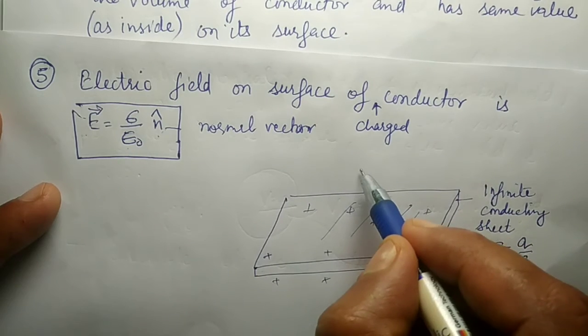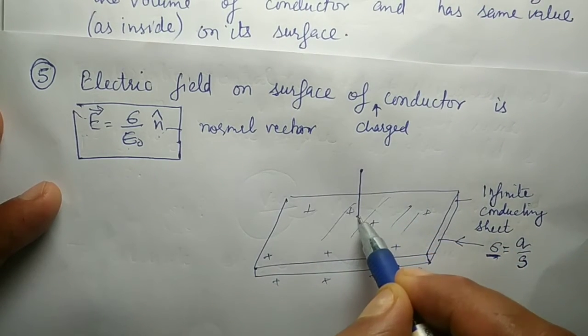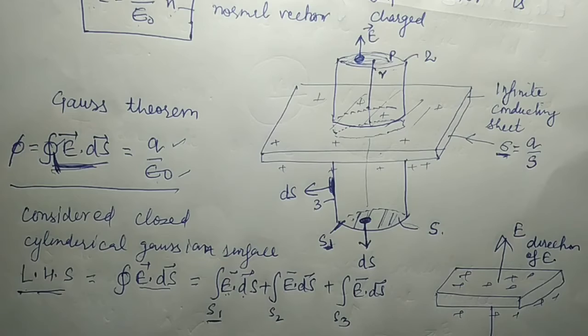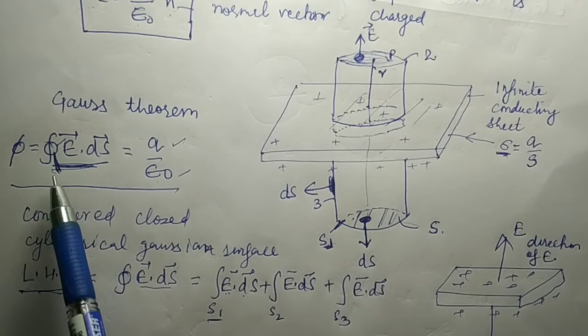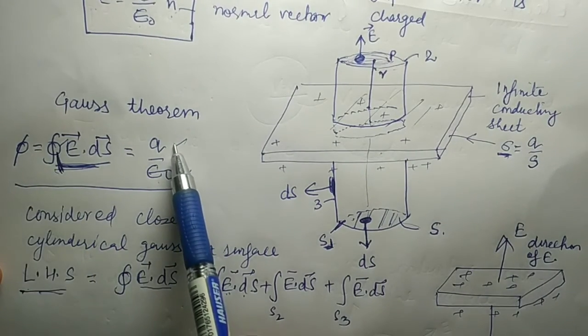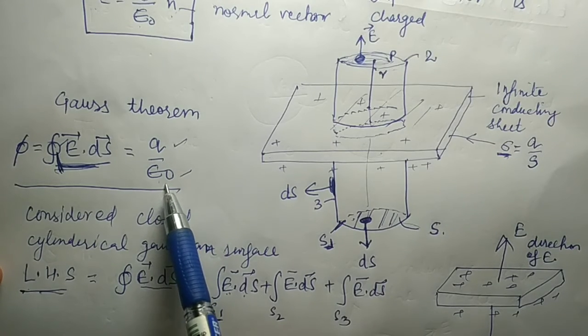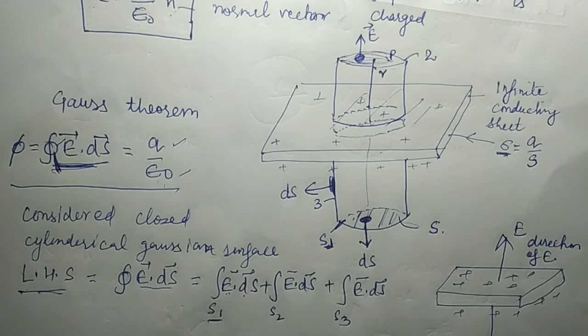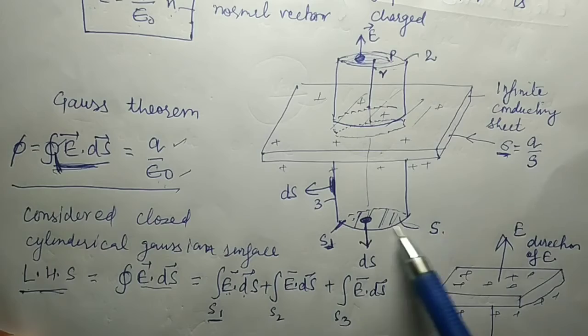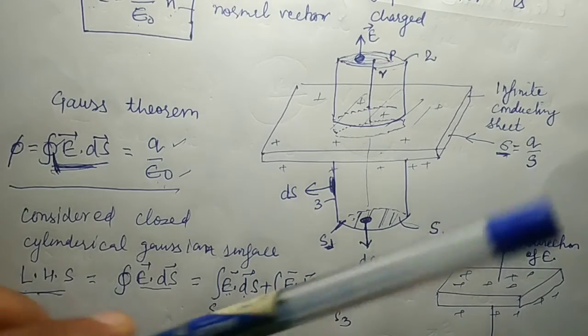Now P is a point at a distance of r where I want to calculate the electric field. For the electric field at point P, we use Gauss theorem. The Gauss theorem states that the total flux coming out of a closed Gaussian surface is equal to Q divided by epsilon naught. Now to apply Gauss theorem, we should choose a closed Gaussian surface and the surface should be symmetrical. So I have chosen a cylindrical closed Gaussian surface, just like a pen.